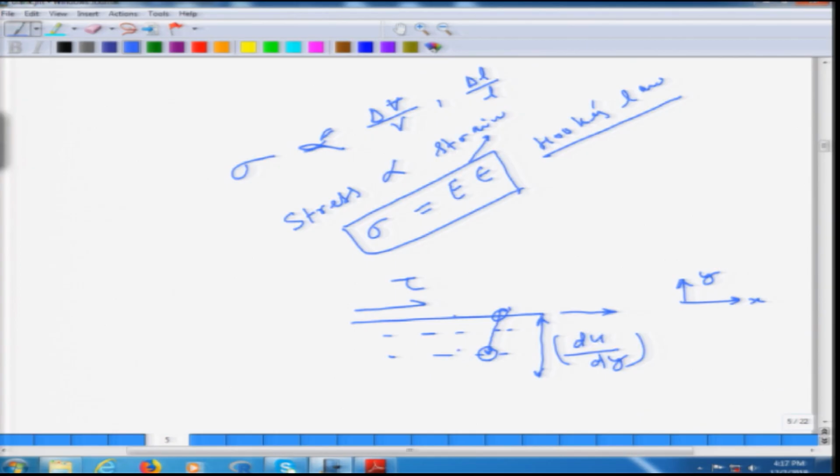Similarly, when a molecule moving with a smaller velocity moves to a higher velocity layer, then due to this molecular diffusion it has to be accelerated. In this process, with molecules coming from the upper layer to the lower layer and getting diffused, and from the lower layer to the upper layer, the molecules carry a net momentum exchange, and this generates a stress that is called the shear stress generated due to molecular diffusion.